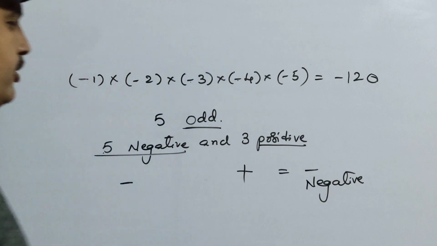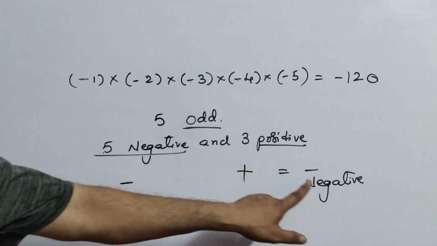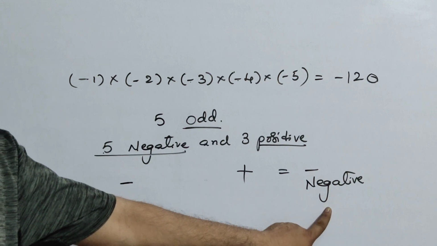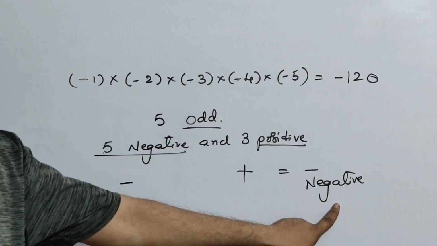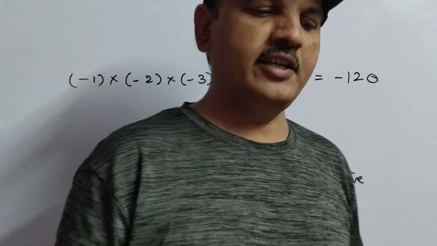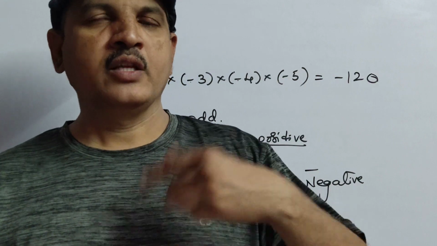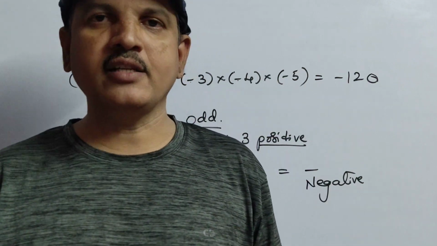That means when you multiply 5 negative and 3 positive integers, you always get a negative number. Similarly, the questions are given very clearly there: 19 negative integers and 19 positive integers. So like that you can answer very easily, children.